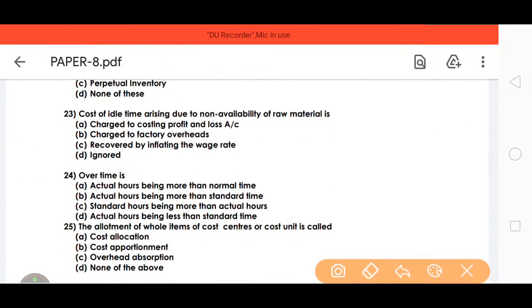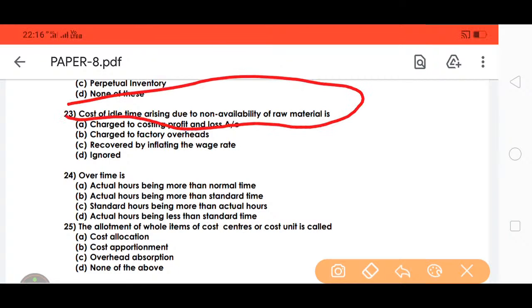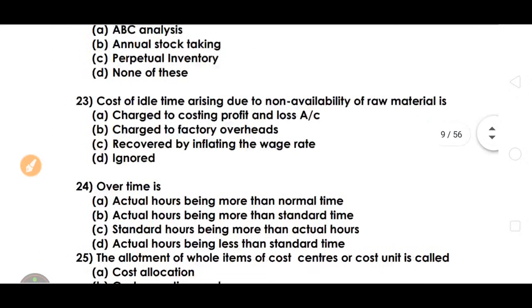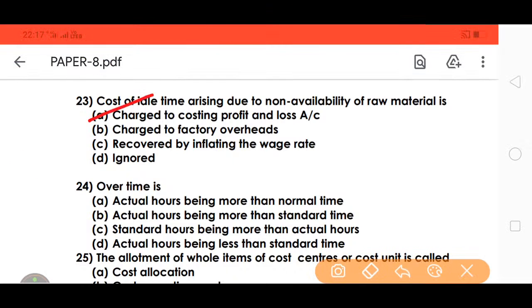The cost of idle time arising due to the non-availability of raw material is charged to the costing profit and loss account. If you understand the topic clearly, you can easily crack multiple choice questions, fill in the blanks and everything. So read the institute material as much as you can.